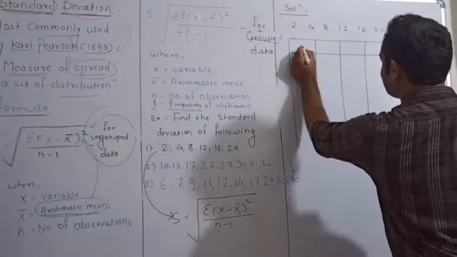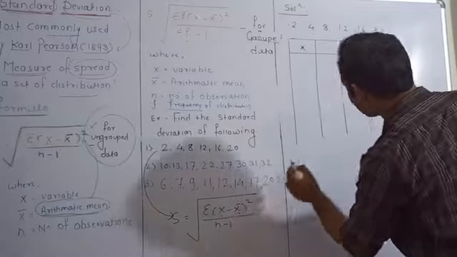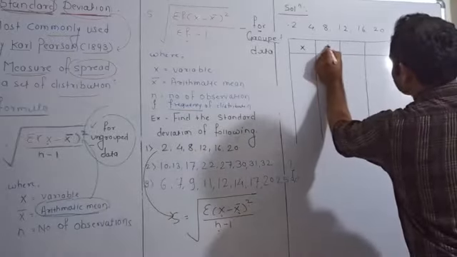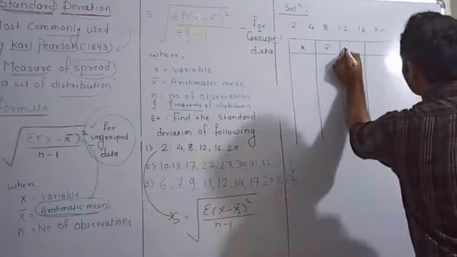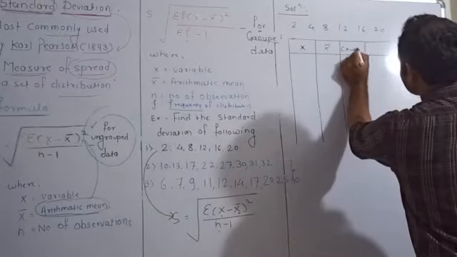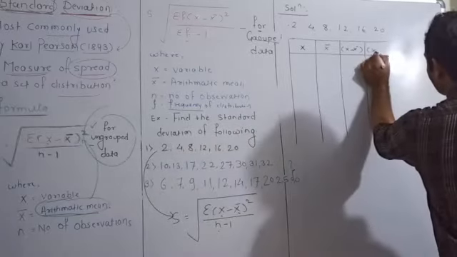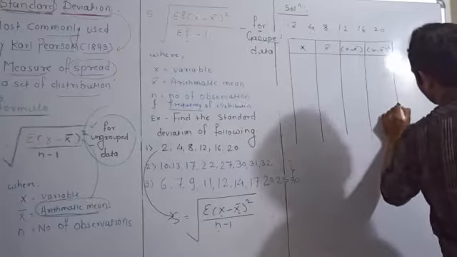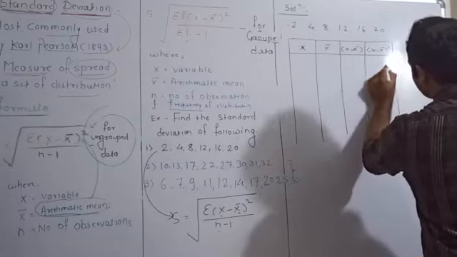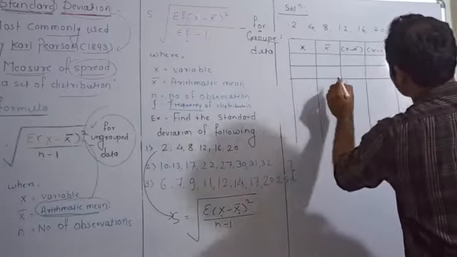So first of all your x, then second is your x bar, which is common. Then in the third column you will get the value of x minus x bar, and in the fourth one you are going to square it, that is (x minus x bar) whole square. If we get this, it will become very easy for us to solve this problem.